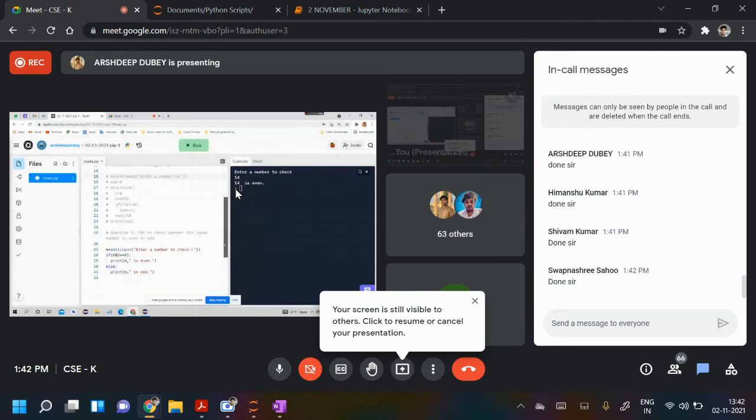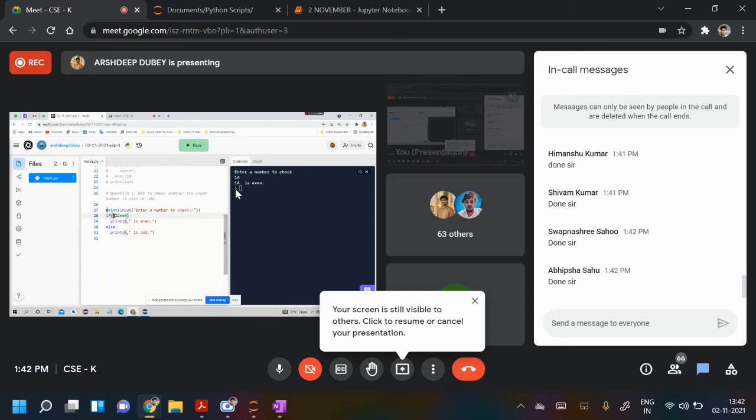So this is the program. Please explain what you have done. So first I have taken the input from the keyboard as user input, and when I enter a number to check whether it is even or odd, I divide it and find the remainder. If it is zero, the number is even, and if it is not zero, we are getting a remainder, so the number is odd.